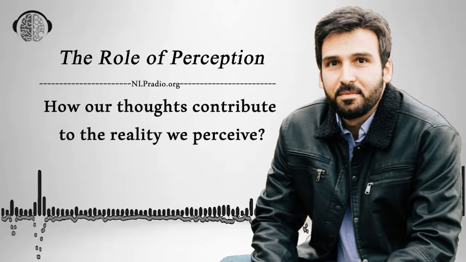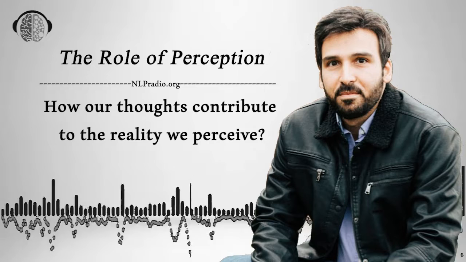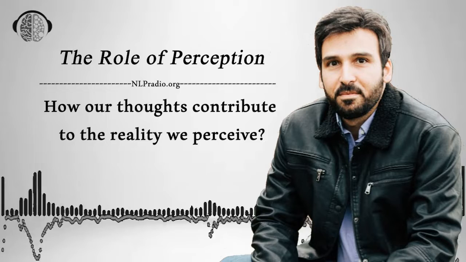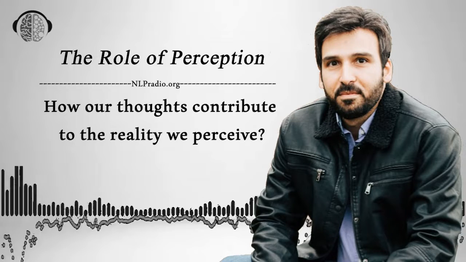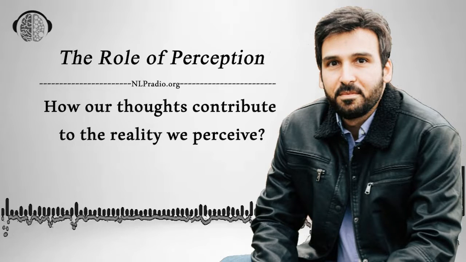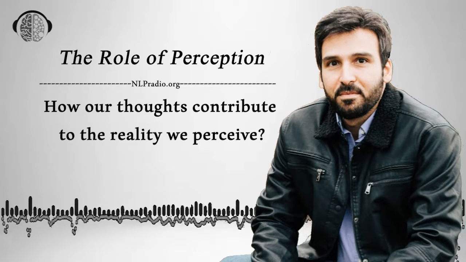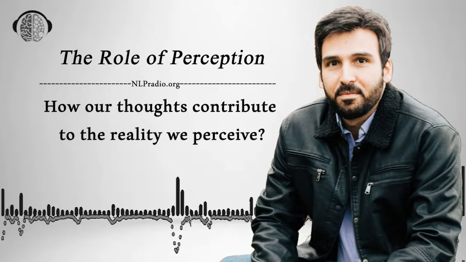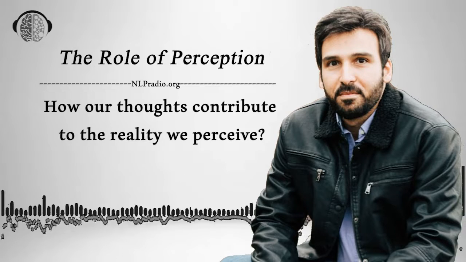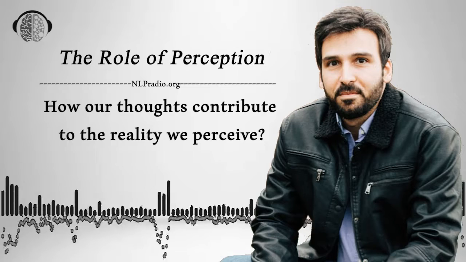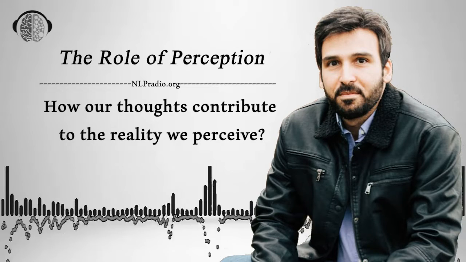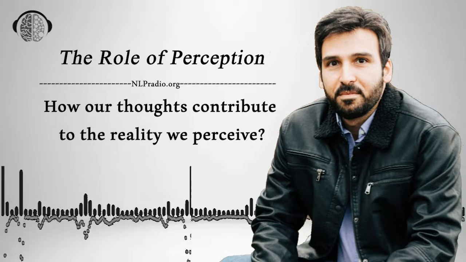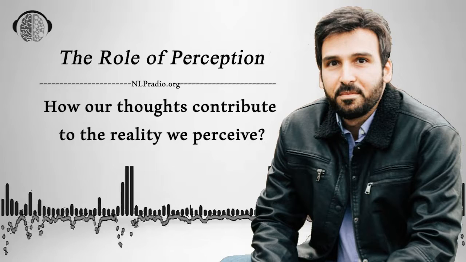The way we think about and interpret the world directly impacts how we perceive events, situations, and information. Our thoughts serve as filters through which we process incoming stimuli. They influence the way we interpret and assign meaning to our experiences. For example, if we have a positive and optimistic mindset, we are more likely to perceive situations in a positive light and interpret events favorably. Conversely, if we have a negative or pessimistic mindset, we may perceive the same situations as negative or threatening.